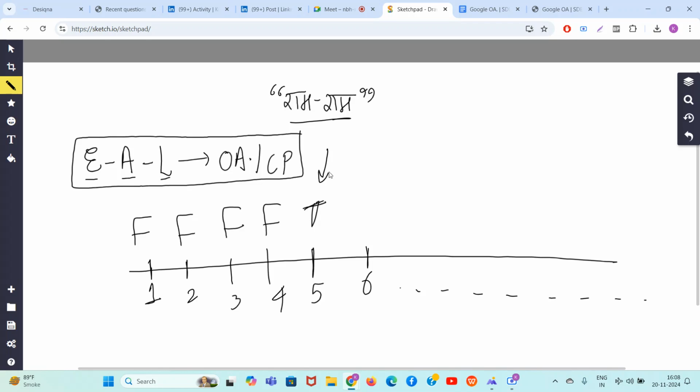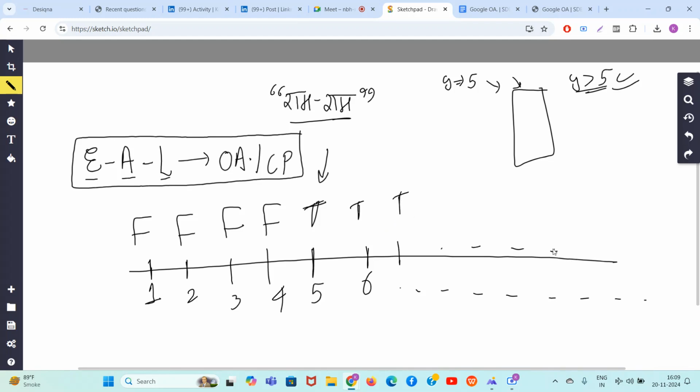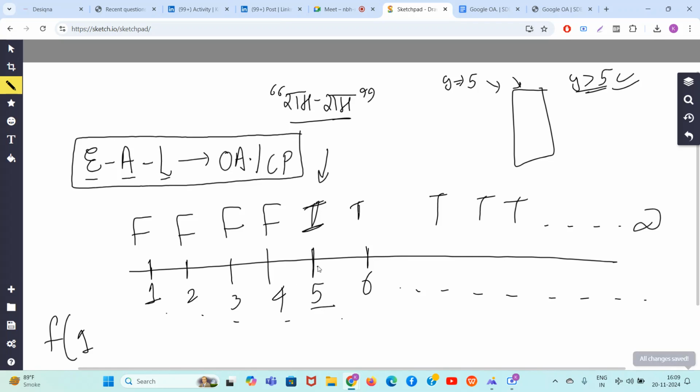As soon as it starts working, look, if y equal to 5 is able to travel through all the pairs, then it's common sense that all numbers greater than 5 will also work. So if one time a true value comes, then it's guaranteed that all other values will also be true till infinity. Okay, so you can just do a linear search in the for loop. First try y equal to 1, then 2, 3, 4. As soon as you find a value which is working out, that is the answer.